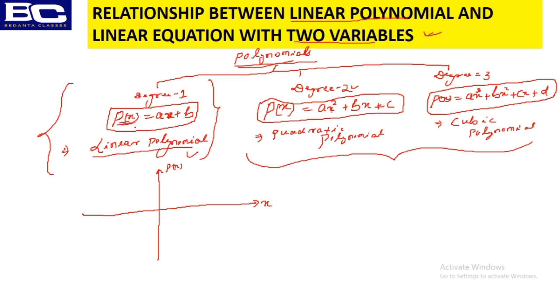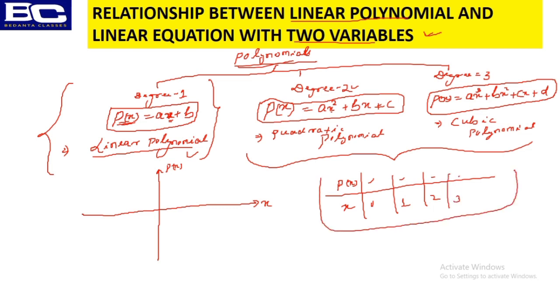What will be the value of p of x when x is 1 and when x is 2? This is a simple thing. I want to know p of x here, x will be 0, then how much? 1, how much? 2, how much? 3, how much? This is the thing I want to tell you.